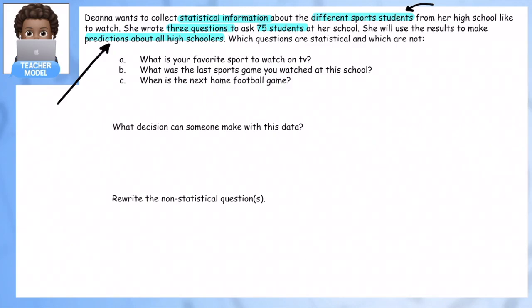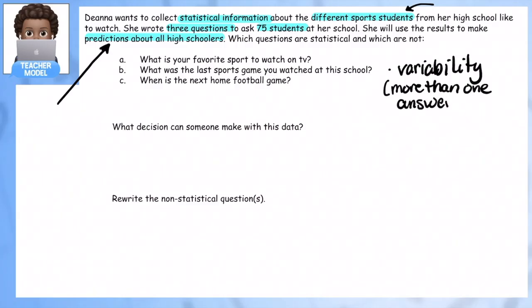When we're asking statistical questions, we're going to look for a few things. We want to look for variability, meaning is there more than one possible answer? And you also want to know if it's a relevant question. Like, does it actually match the data you want? Like, is asking that question going to give you the information that you actually need? And you also want reliability.